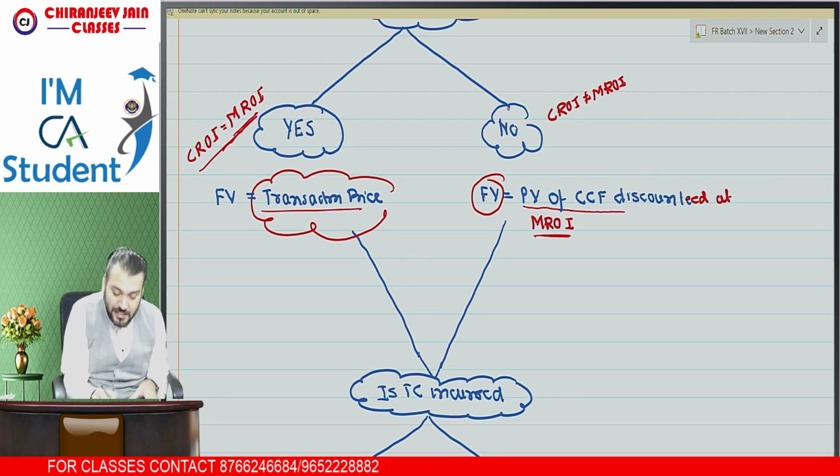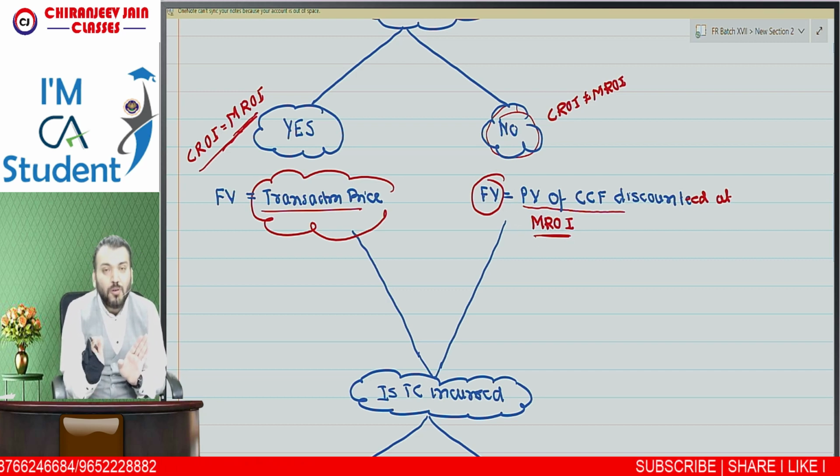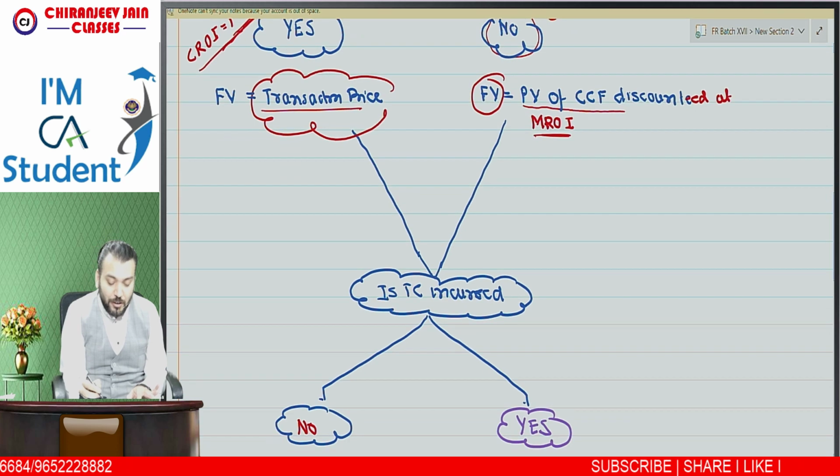Understood? But in the case when the instruments are not at market terms, then the contractual rate of interest is not equal to the market rate of interest. Then you need to find out fair value. Fair value will be equal to the present value of contractual cash flow discounted at the market rate of interest.